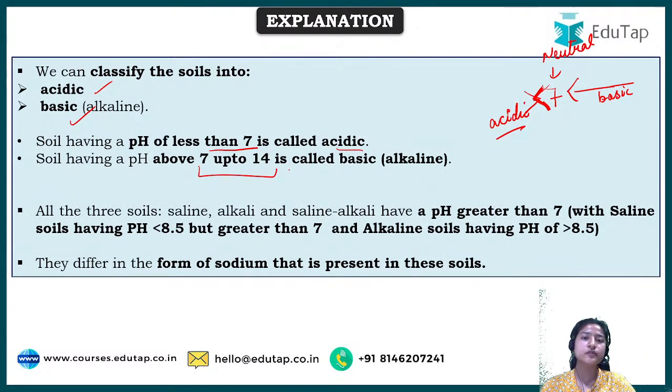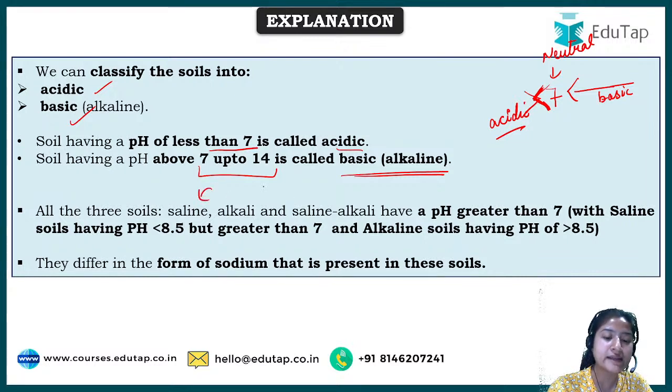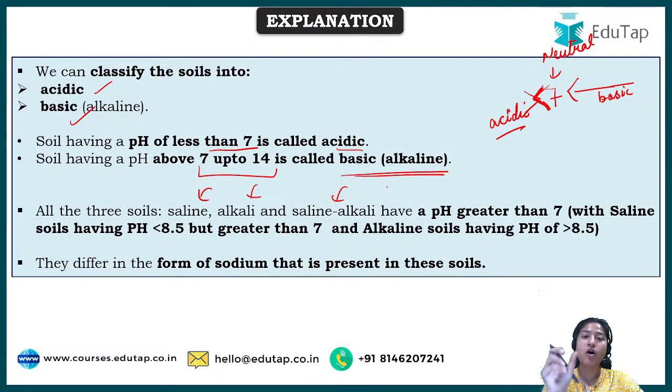Now do not get confused about why it is written just 14. It cannot be above 14. No, it cannot, because the scale ranges till 14 only. That is why when the pH is 7 up to above, it is called basic soil or alkaline. Okay, there are different terms that have been given, such as saline, alkali, depending on the range of the basicity of that particular soil.